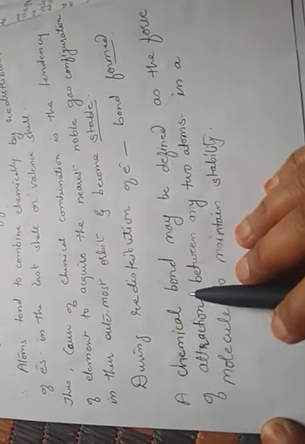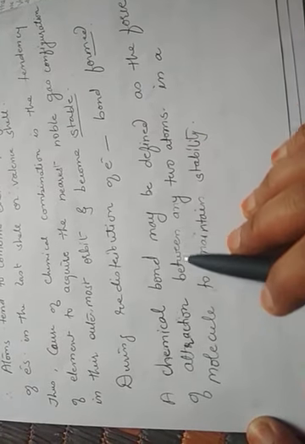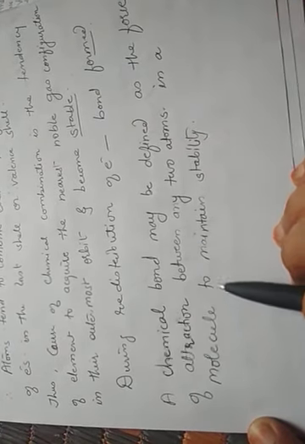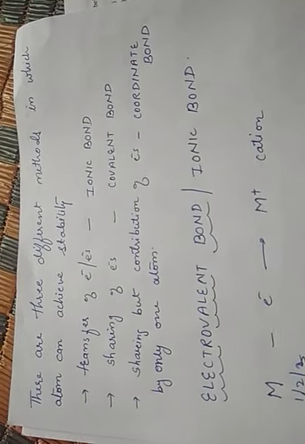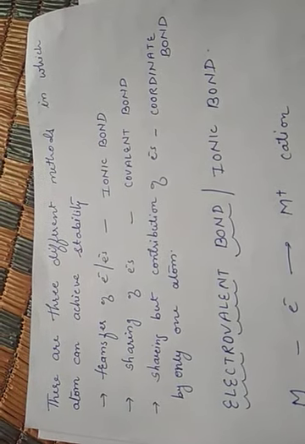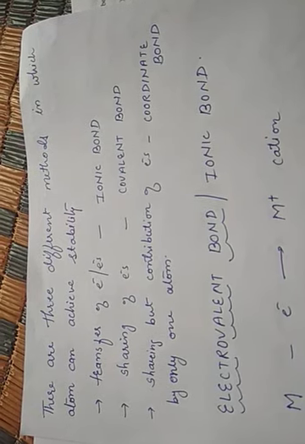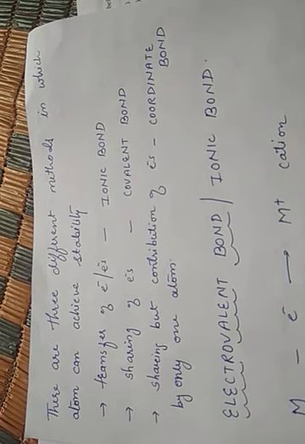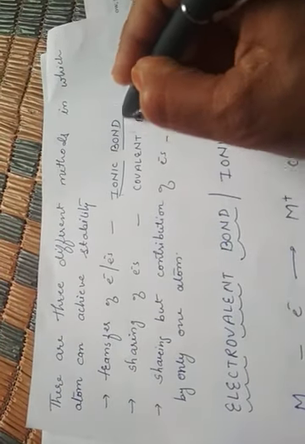So a chemical bond can be defined as the force of attraction between any two atoms in a molecule to maintain stability. Now, there are three different ways or methods in which an atom can achieve stability or form a bond. The first case is the transfer of electrons. When the transfer of electrons takes place, the bond formed between them is known as the ionic bond.